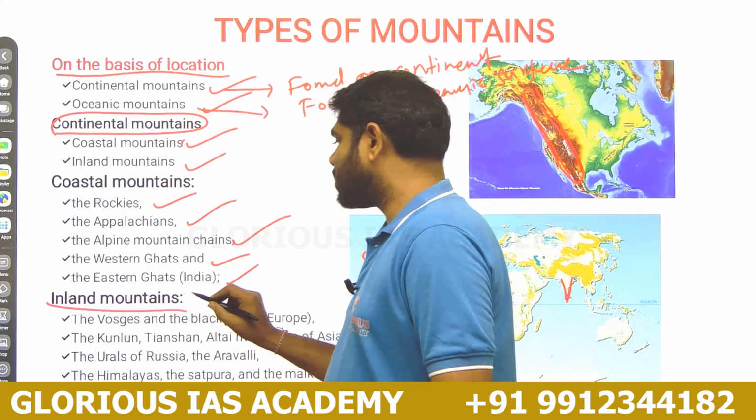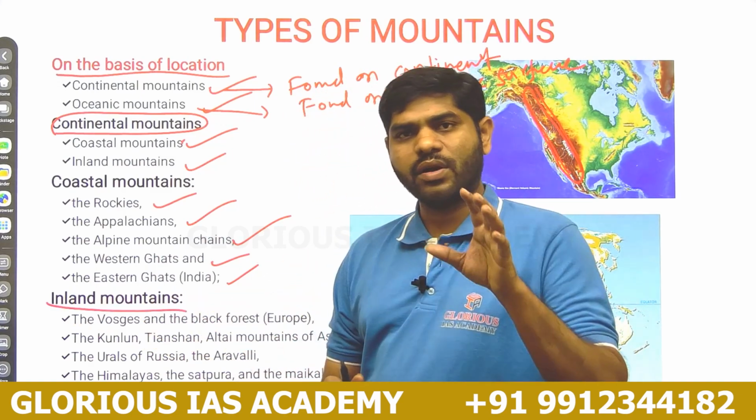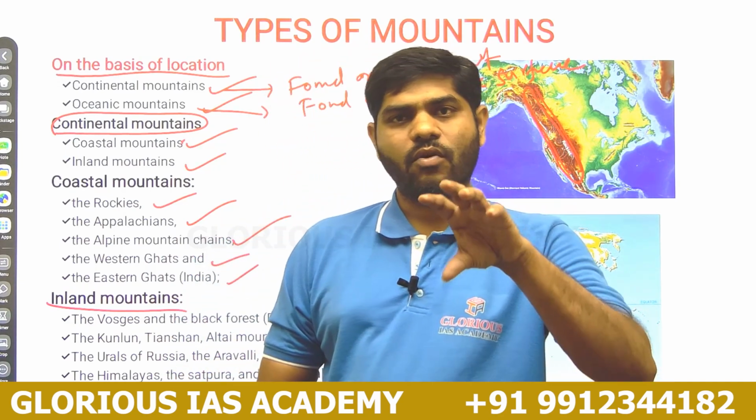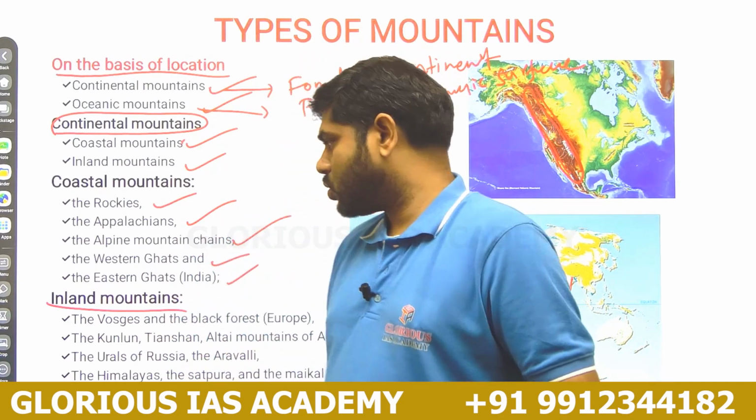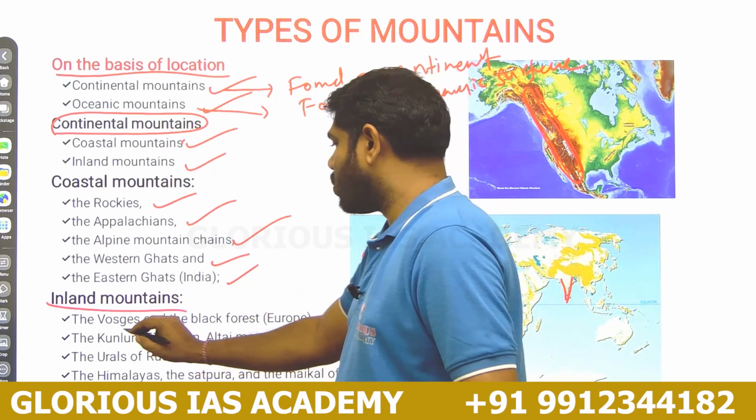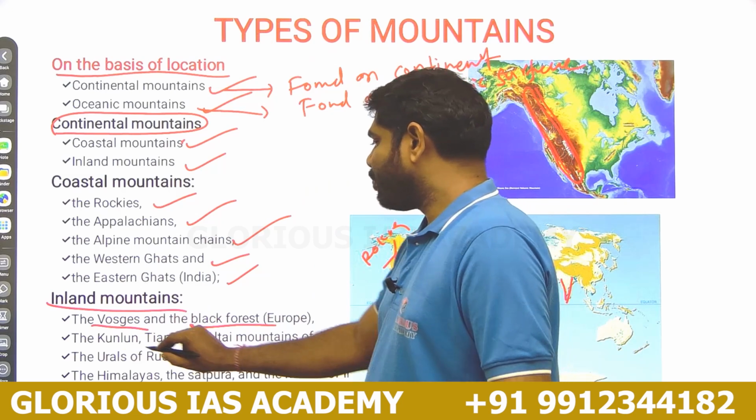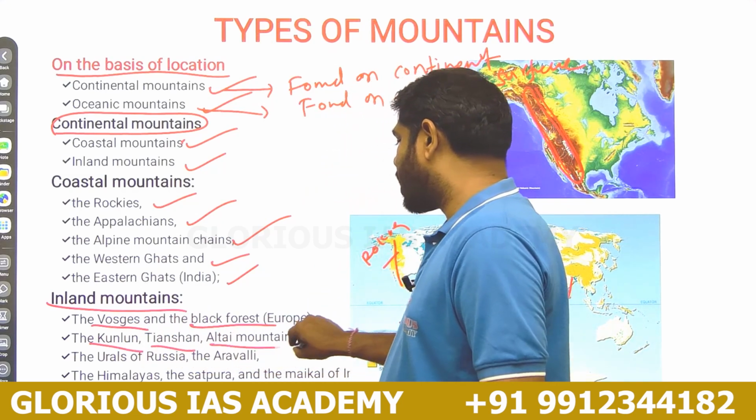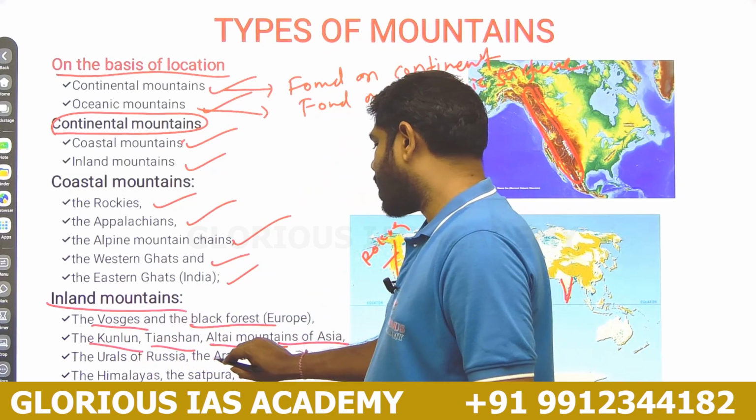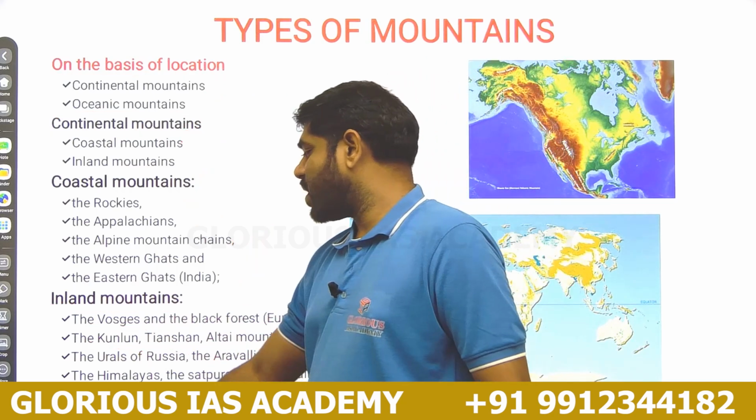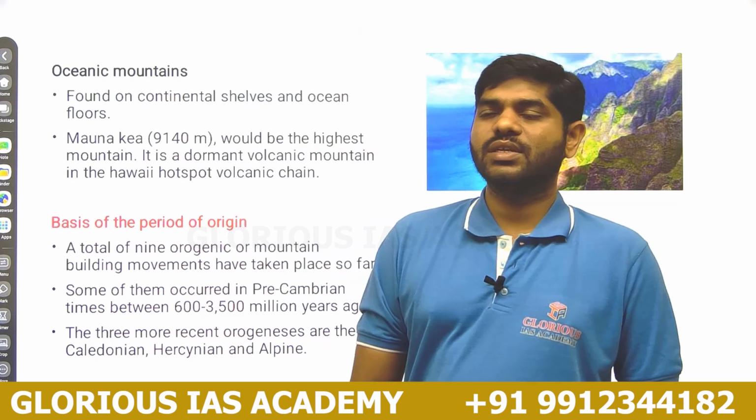Inland mountains are found inside the land, inside the continent. So they are called inland mountains. The Vosges is one of the types of inland mountains. Black Forest, Kunlun, Tien Shan, Atlas mountains of Asia, Aravalli, Satpura, Maikal. These are some of the best examples for the inland mountain systems.